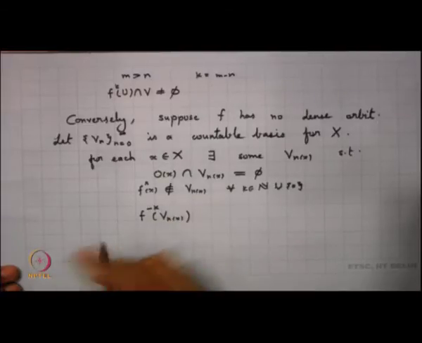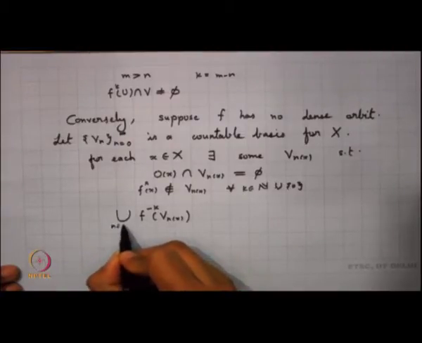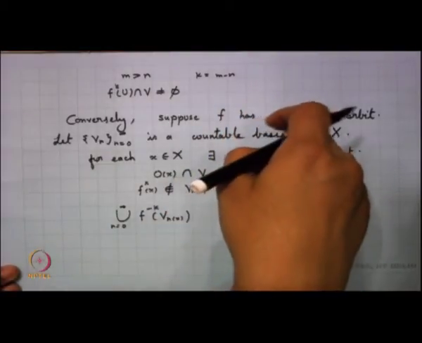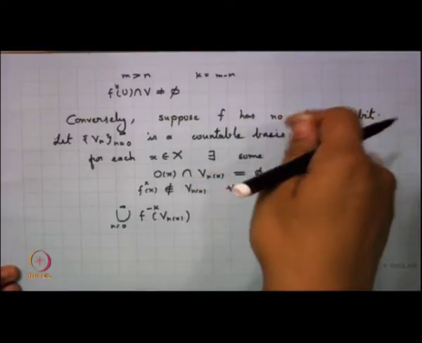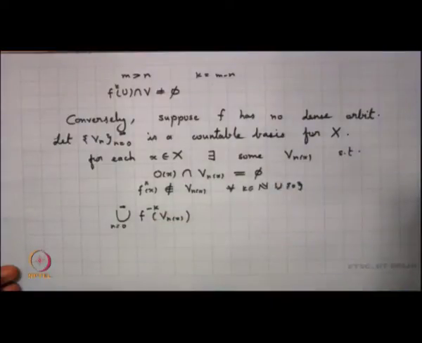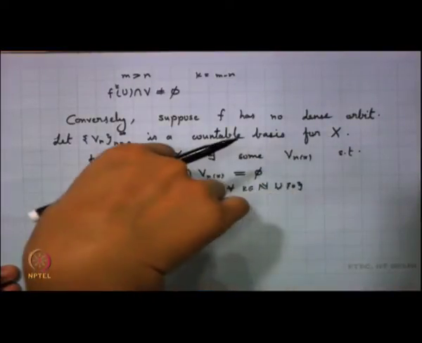So, I choose this V n x, I take f minus k of V n x, and I am looking into this union as n goes from 0 to infinity. My system is topologically transitive. So, I start with any open set. There will exist some n for which f n of that open set intersects V n x.